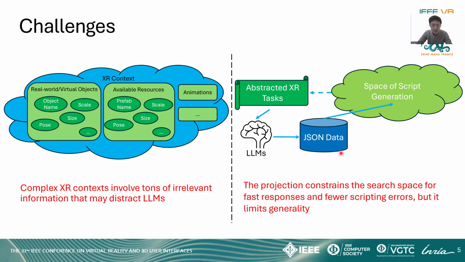The other challenge is that this approach can be treated as a projection from the large space of script generation into a shortcut XR task creation with JSON data. This projection constrains the search space for faster response and fewer scripting errors. However, it also limits the generality of this approach. Therefore, it requires a careful design to balance the benefits and the projection loss.